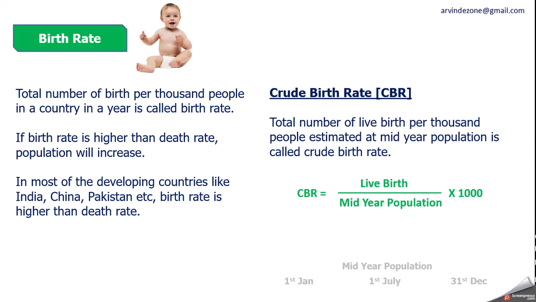If you are not understanding this concept, you simply remember that live births divided by mid-year population multiplied by 1,000 will give you crude birth rate. So if birth rate is higher, if more babies are taking birth, then population will increase.